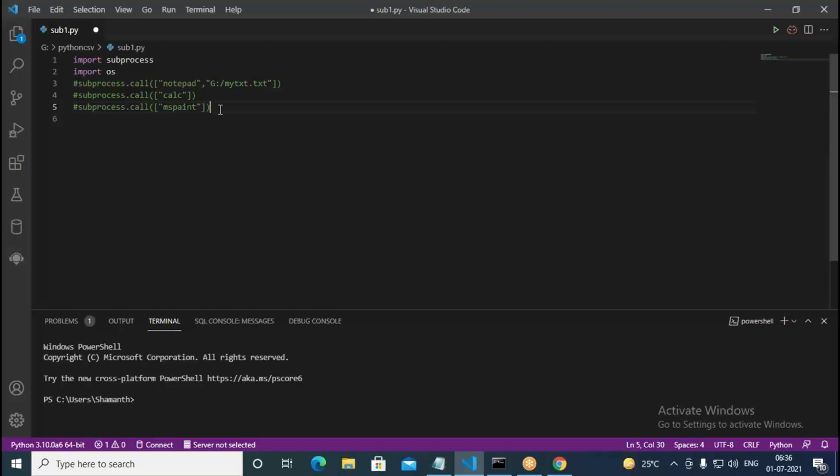We have various string functions. There are a number of string functions available, but I can tell you a few of them. The first function we use is capitalize. What exactly it does is it converts the very first character of the given string into uppercase and the rest into lowercase. So the very first letter of the given word changes into uppercase, and the rest are going to be lowercase.